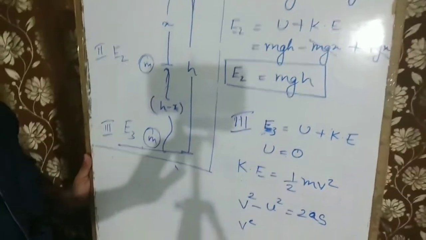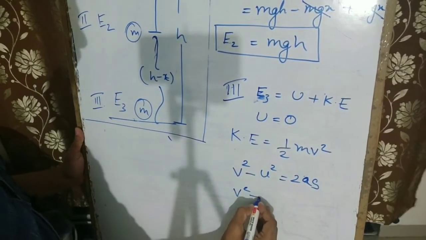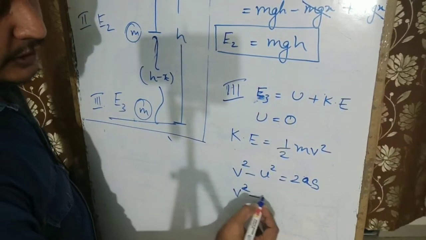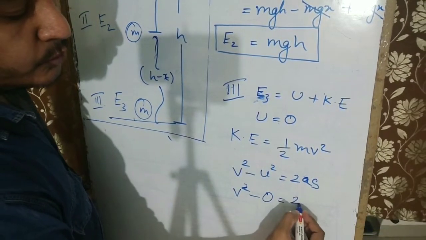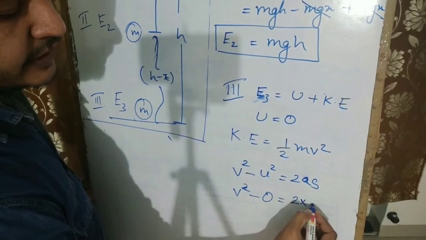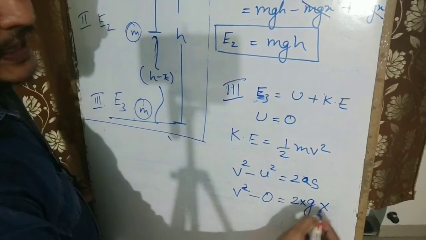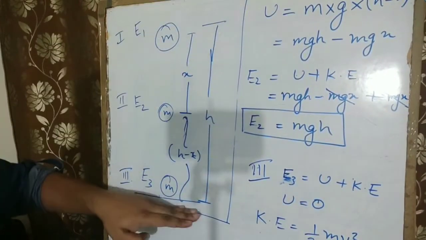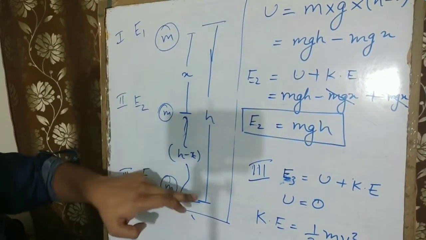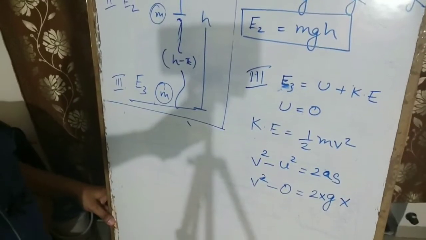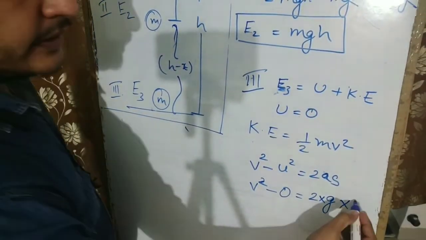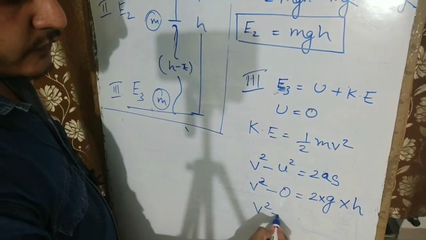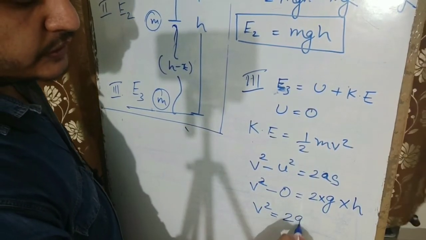Initial velocity was 0 because it was at a height at rest, so it is 0, equals 2, acceleration is acceleration due to gravity, and s, now look here, s is the total distance covered from here to here, so that will be equal to h. So in place of s, this time I am going to write h. So v square, let's solve it, will be equal to 2gh.